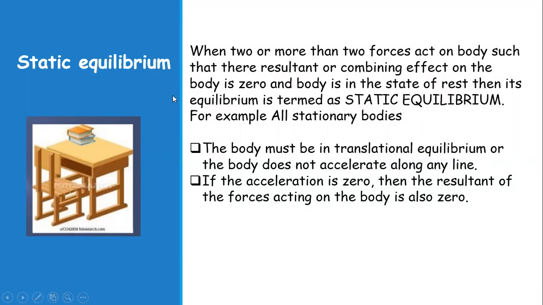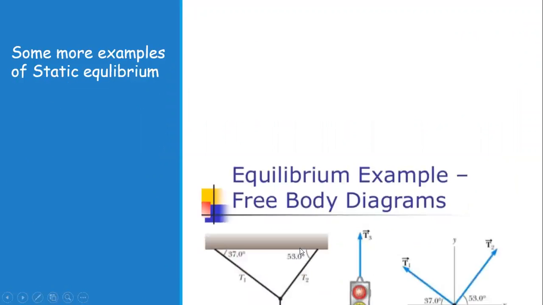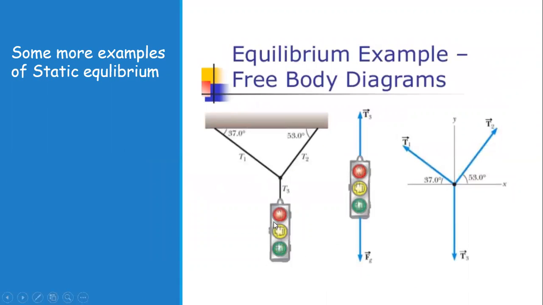In static equilibrium, the body must be in translational equilibrium, meaning it should not be moving, and the body does not accelerate along any line. If the acceleration is zero, then the resultant of the forces acting on the body is also zero. A few more examples you can see: a signal light that may be hanging by the help of two ropes or with the help of one rope.